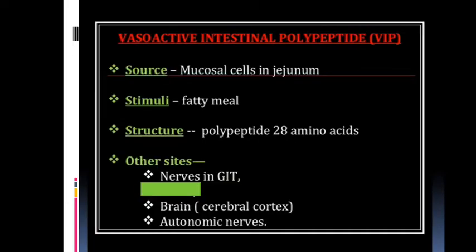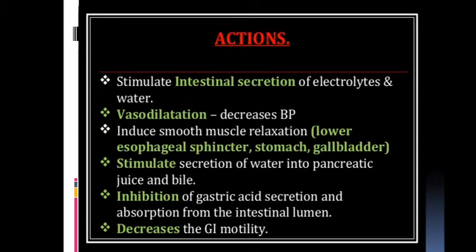Vasoactive intestinal peptide. Source: mucosal cells in jejunum. Stimulus: fatty meal. Structure: polypeptide of 28 amino acids. Other sites: nerves in GIT, brain cerebral cortex, and autonomic nervous system stimulation. Action: stimulates the intestinal secretion of electrolyte and water.